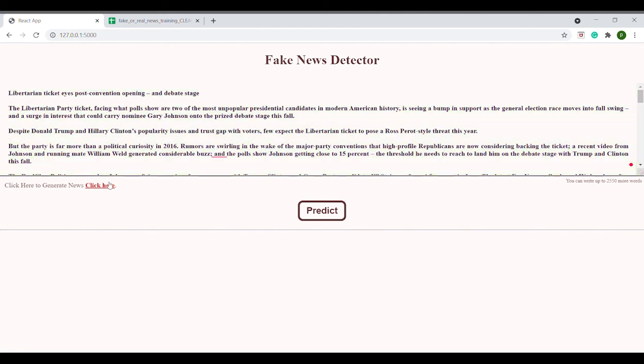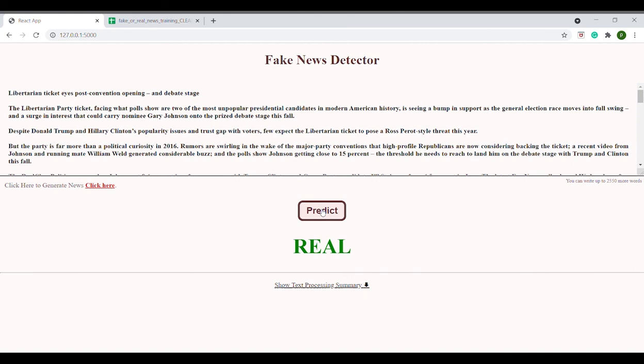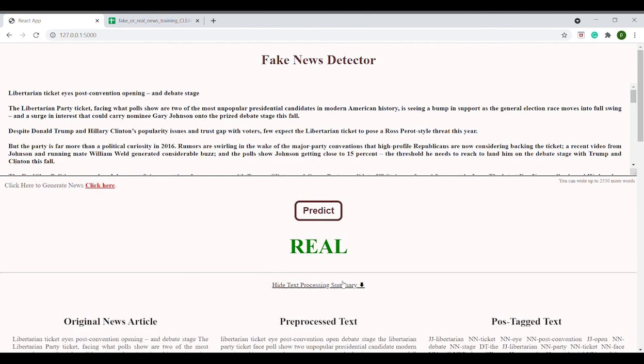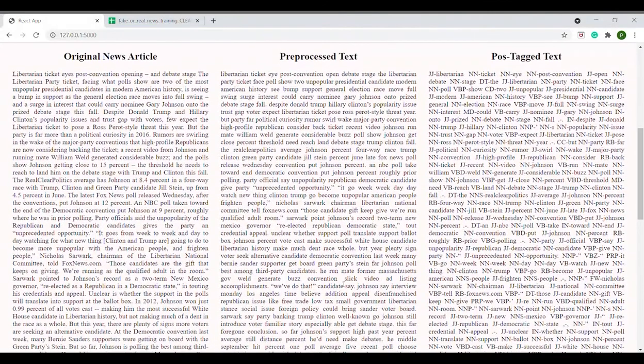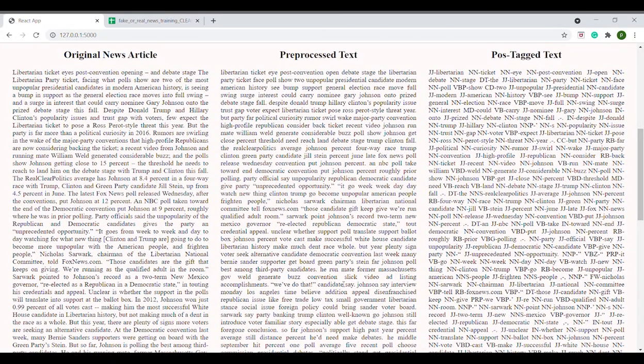It also has an option to generate random news from the existing dataset. Once the input is filled in the text area, we can predict the same. Here the classification outcome is coming out to be real. Once we have a classification outcome, we can view the text classification summary, which consists of the original news article, pre-processed text, and POS tag text.